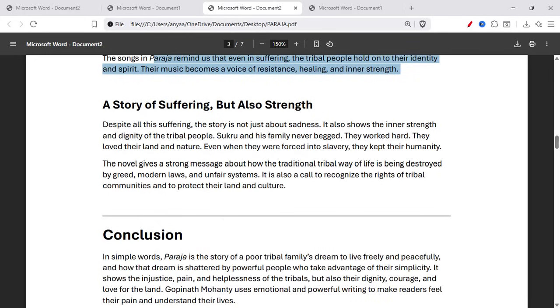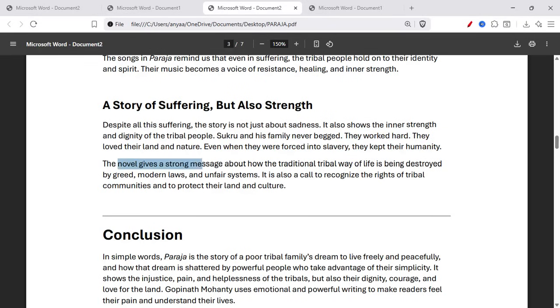The last part is a story of suffering but also strength. So despite all this suffering, the story is not just about sadness, it also shows the inner strength and dignity of the tribal people. Sukru and his family never begged. They worked hard. They loved their land and nature. Even when they were forced into slavery, they kept their humanity.